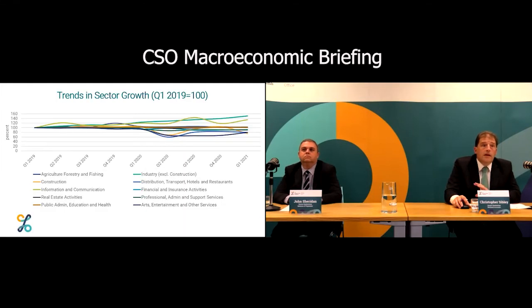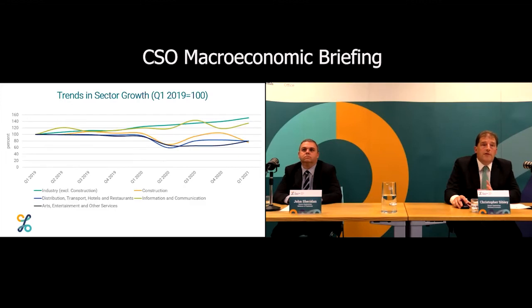Again, you can look at this on the website and simplify the graphics to the sectors you want, just kind of confirming that picture over time. The strong M&E growth has been there all the way through the pandemic, and the domestic facing sectors have been affected by restrictions, particularly in Q2 and again perhaps in Q1 2020. Of course, the timing of the lockdown restrictions around the quarters is important when you're looking at those numbers.